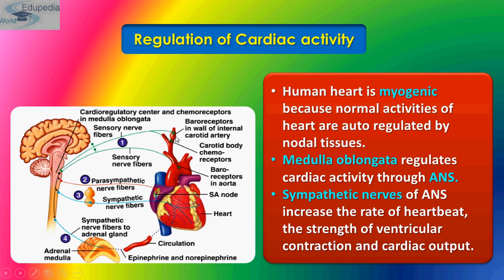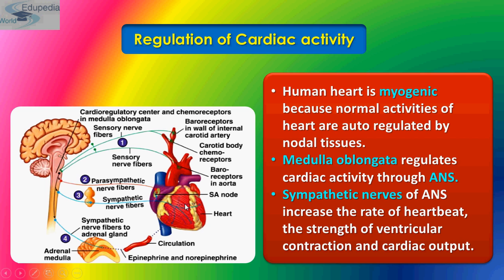It controls baroreceptors, as I have told you, which are present in the wall of the internal carotid artery. Second is also your sensory nerve fiber, and this is your parasympathetic nerve fiber that is acting on the SA node, and this is your sympathetic nerve fiber which is acting on this portion of the heart.